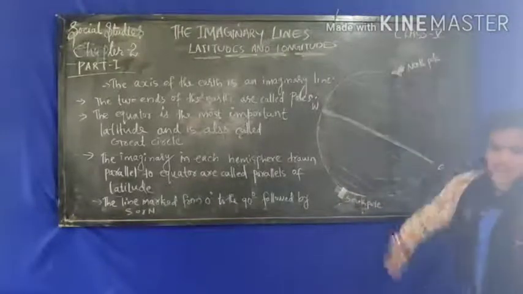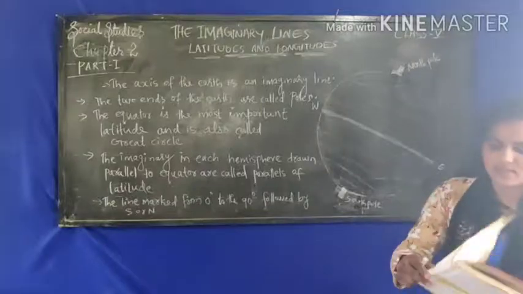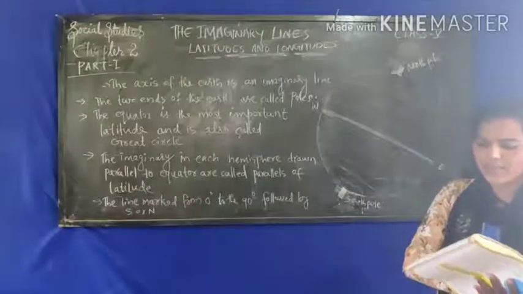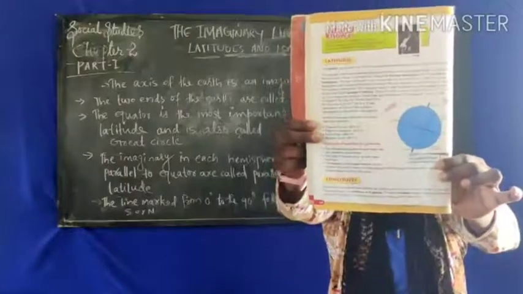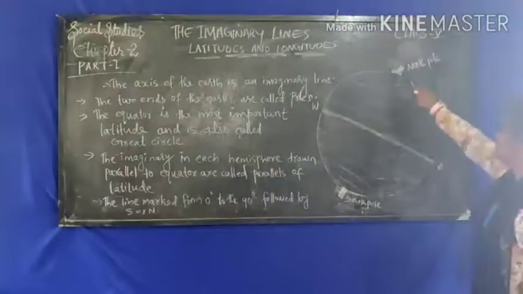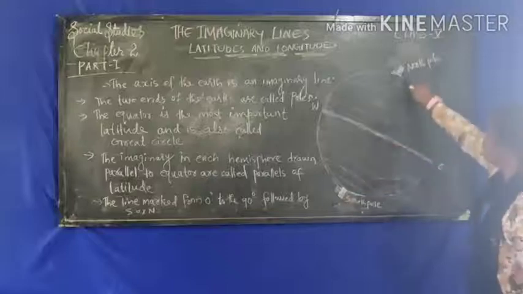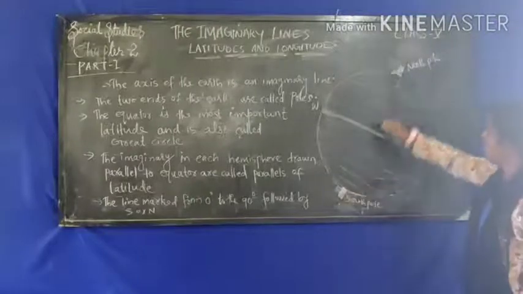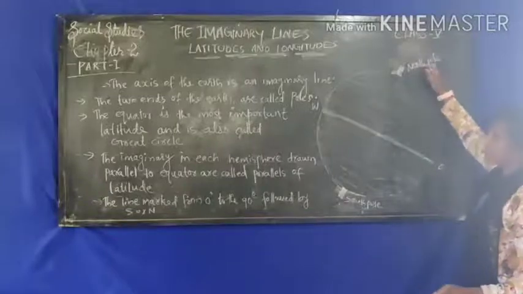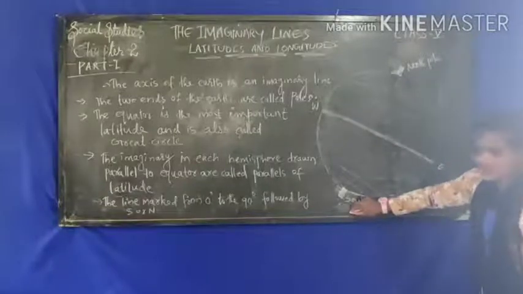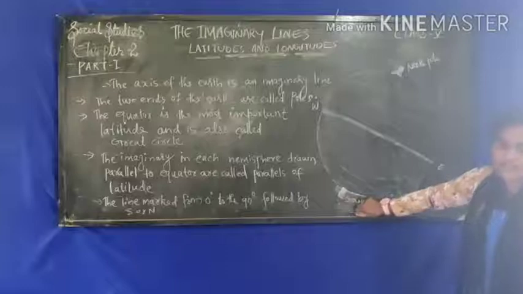This picture is in your textbook, the parallels of latitude, and this is the picture I have drawn on the board. So the upper part is called the North Pole and the lower part is called the South Pole.